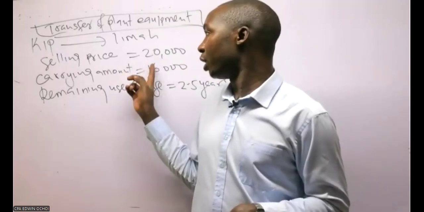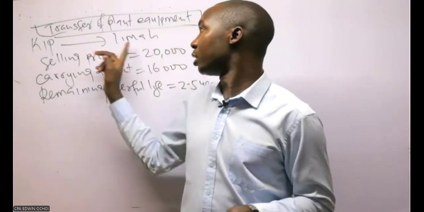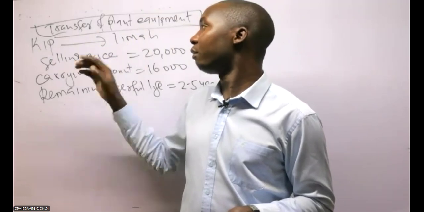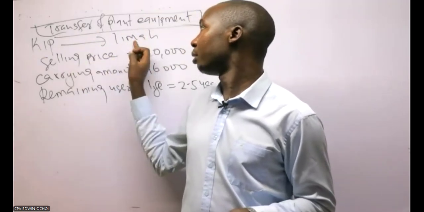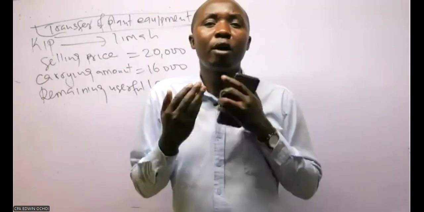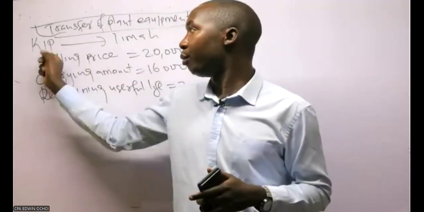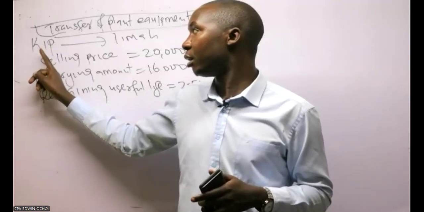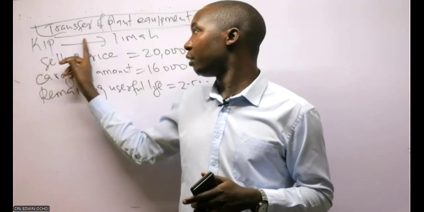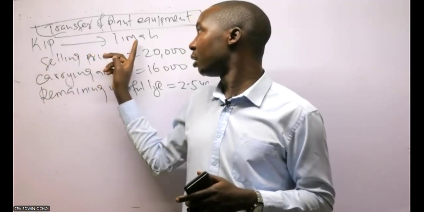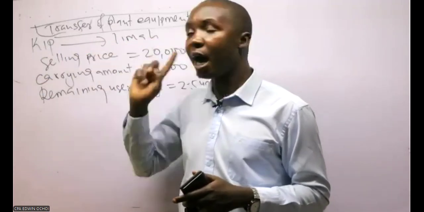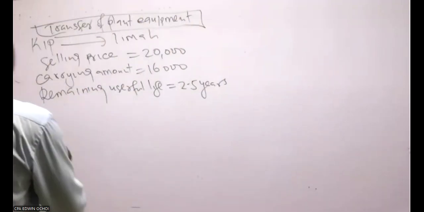This profit of 4,000, which was made by the parent when transferring this asset, will never be realized by who? By Lima, because Lima will never resell that fixed asset. In consolidation, we need to avoid profit overstatement in one of the companies. We have profit overstatement here because it transferred the fixed asset to this entity, and this entity will never resell that fixed asset. So we need to eliminate that unrealized profit on fixed asset under Keep.